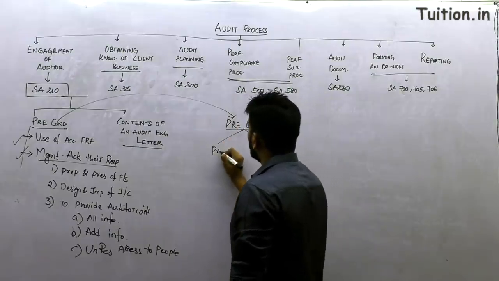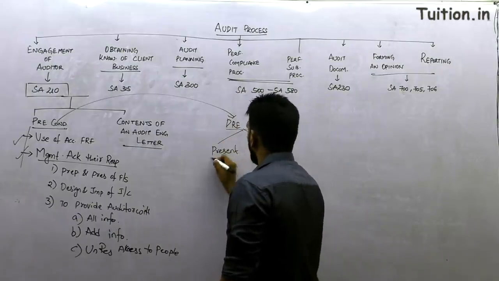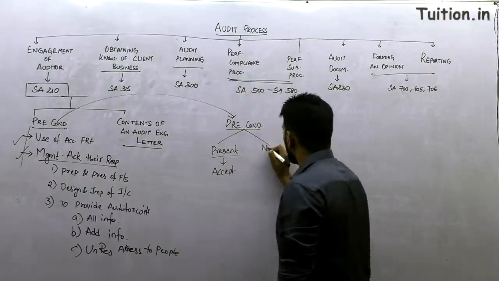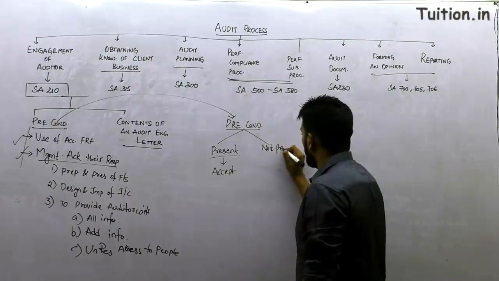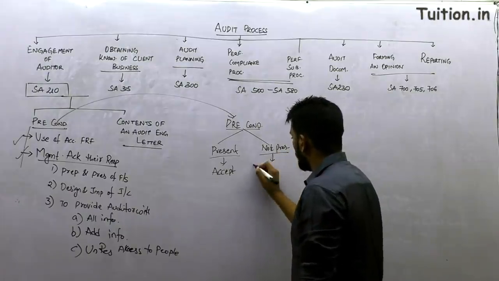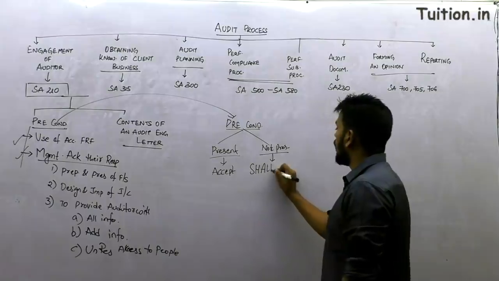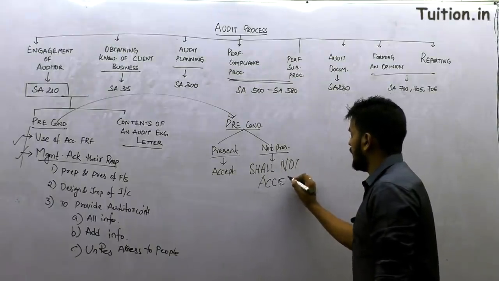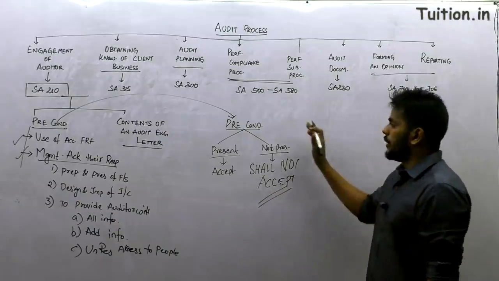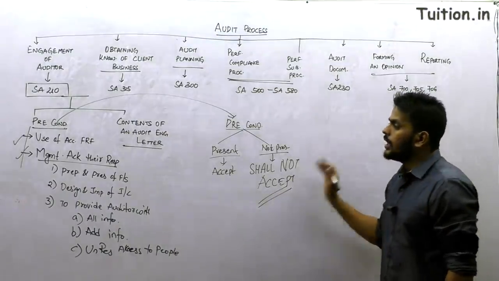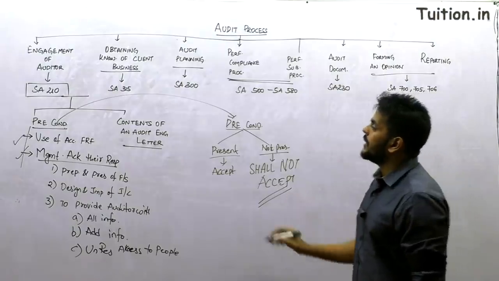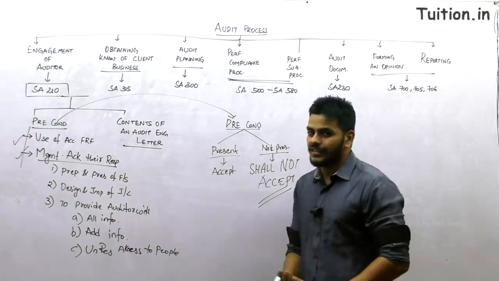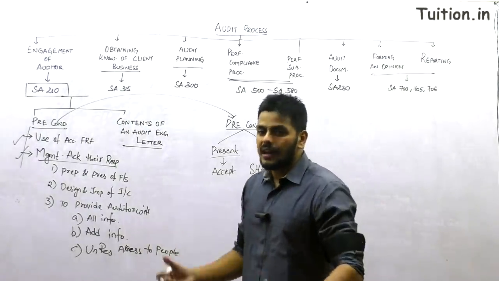If preconditions are present, what are you supposed to do? Accept. If preconditions are not present, the answer is very simple: the auditor shall not accept the audit engagement. You can refer to the standard, the wordings are very clear. Moving up next, if these points are complied with, that means preconditions exist, can we take up the audit? The answer is yes.